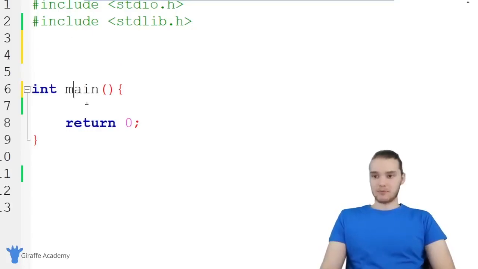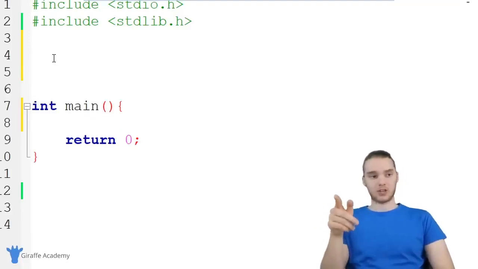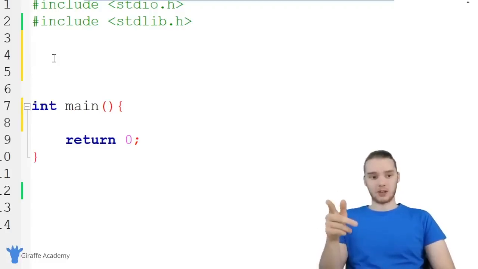So for example, like this main function down here, this is the first function that executes. So any code we put in here is going to get executed first. If I want to return a value with my function, I'm going to define the function here above the main method. And there's a couple reasons why we want to do that. Essentially, it'll just make sure that everything works correctly. So we want to make sure that we define this function before we actually call it down here and get a value back.